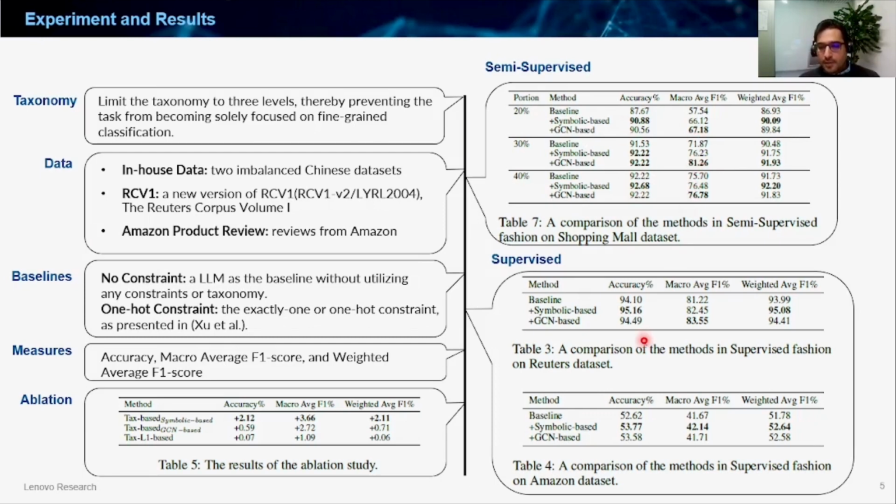Our observations highlight two key takeaways. First, the symbolic-based approach exhibits scalability for larger hierarchical taxonomies, showcasing its potential for handling more extensive taxonomic structures. Second, the GCN-based method proves to be particularly effective in addressing long-tail problems, showcasing its utility in scenarios with imbalanced data distribution.